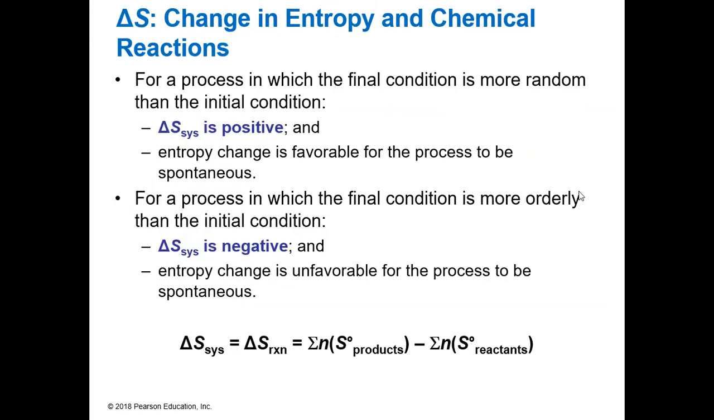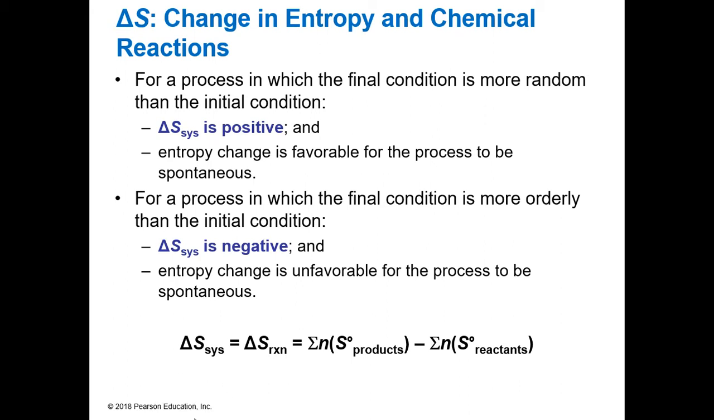So if we talk about entropy change of chemical reactions, in which the final state is more random than the initial state, which we talked about, right? If it goes from a liquid to a gas, it's going from more ordered to less ordered, then we know our delta S of our system is positive. Therefore, our entropy change is favorable for our process to be spontaneous. If our final condition is more ordered than our original condition, then our delta S of our system is negative, and it is unfavorable for the process to be spontaneous. So we would say it is non-spontaneous.